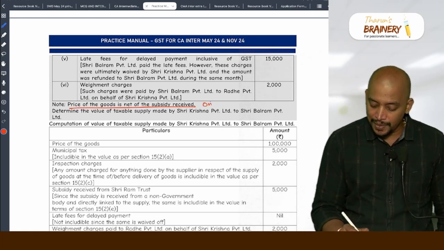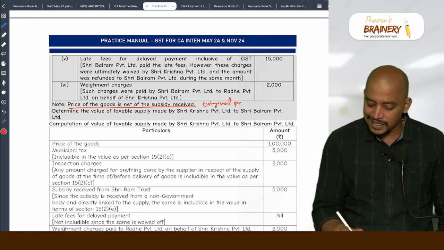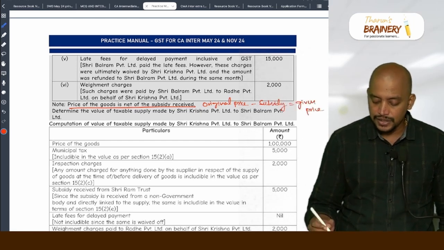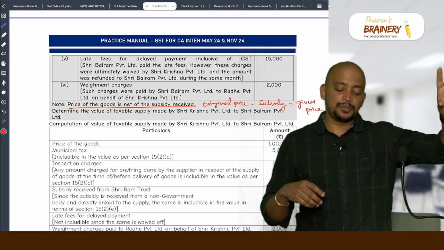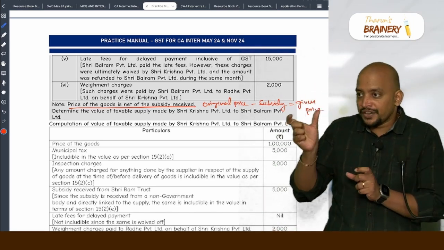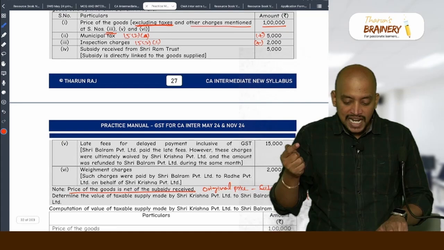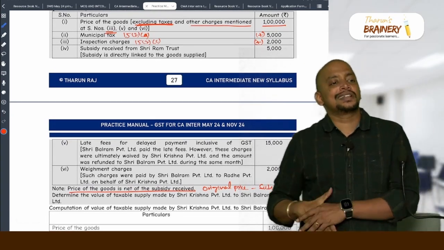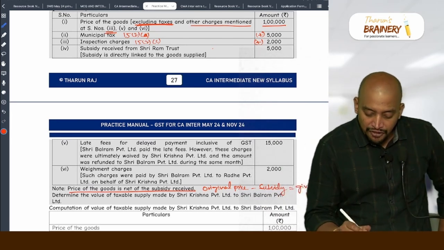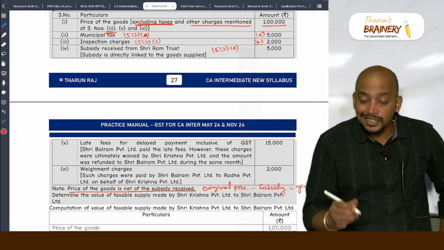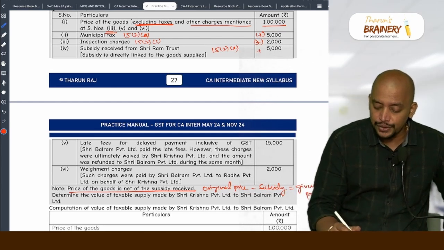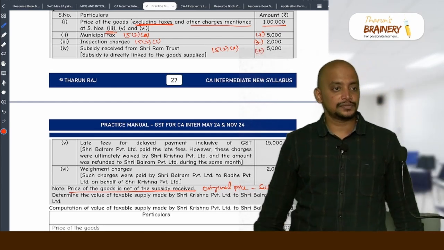So there is an original price. From that original price, they reduce the subsidy and that's where we got the given price. Is it clear? So there is an original price, from that original price they reduce the subsidy and we got the given price. Which means while arriving at the given price of 1 lakh, they already reduced 5,000. Are you getting this? So as per provision 15(2)(e), it is to be included, but while arriving at the given price they reduced it, so we need to add. Are you getting this?